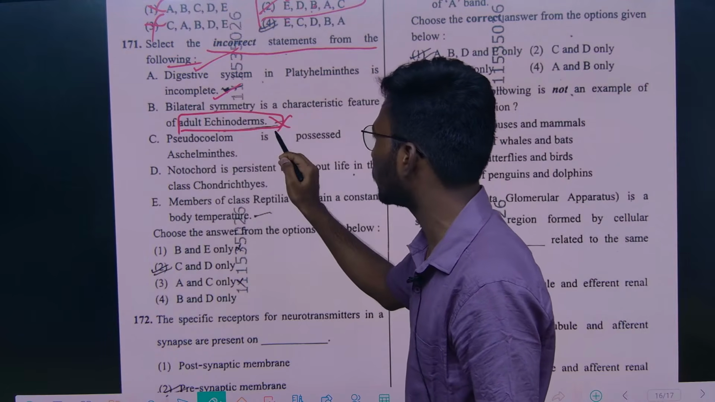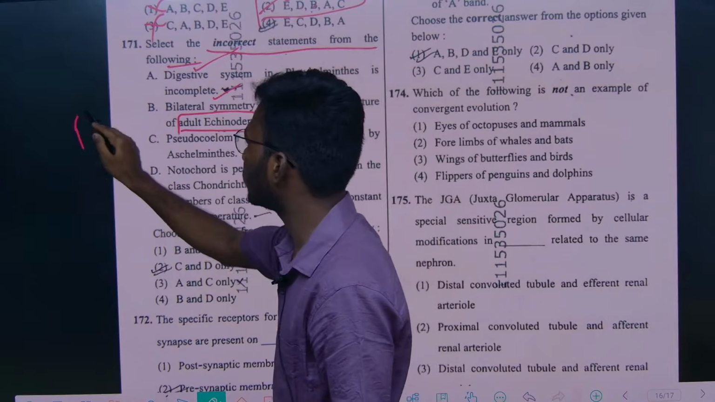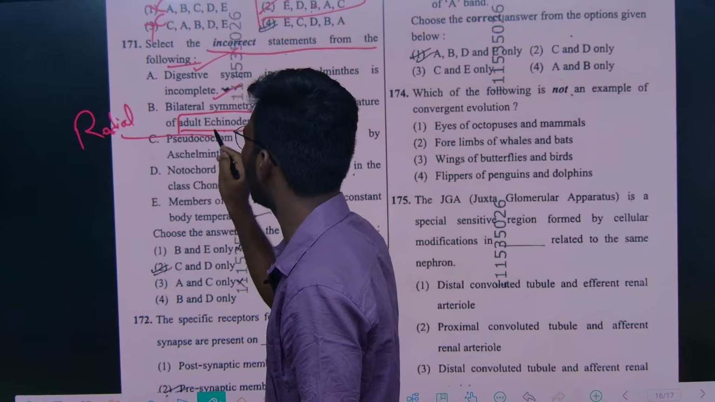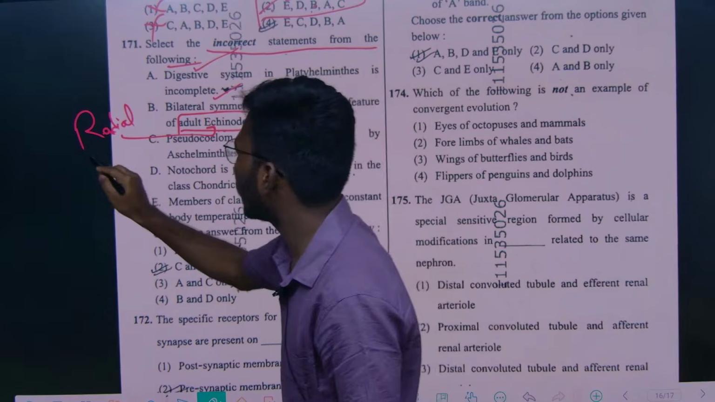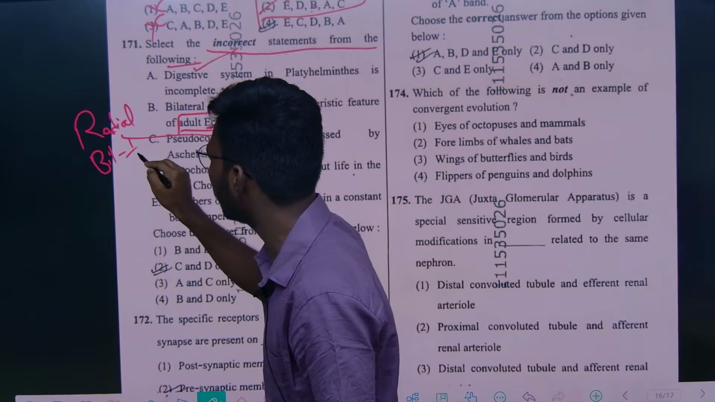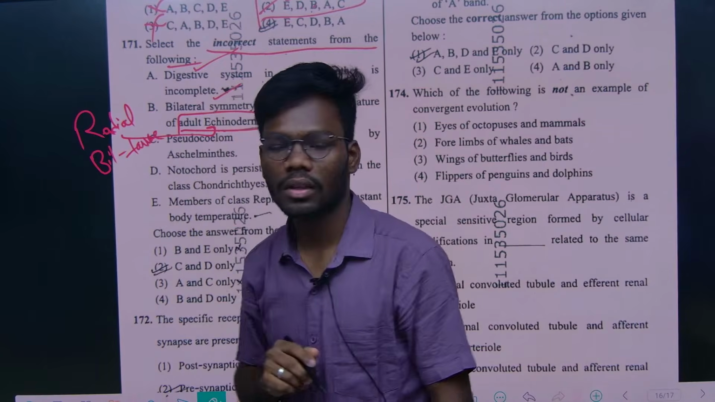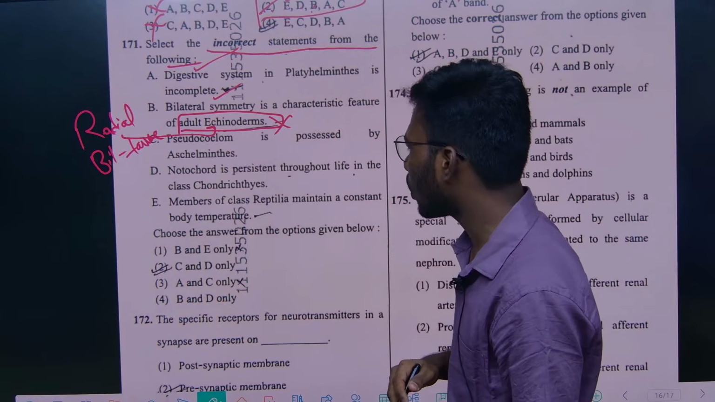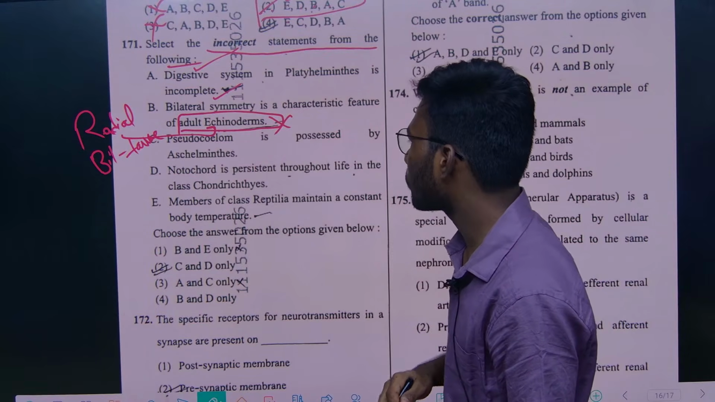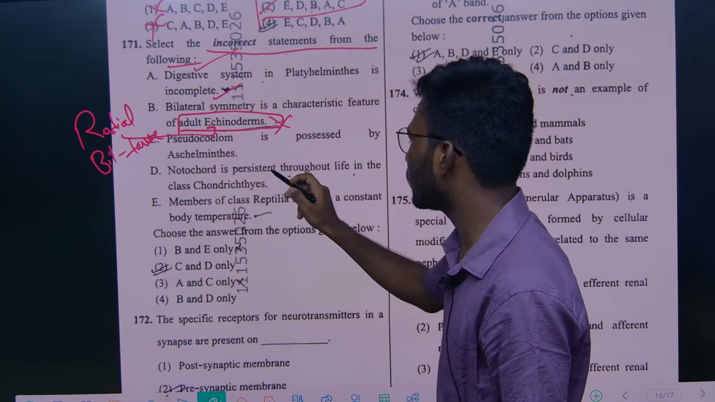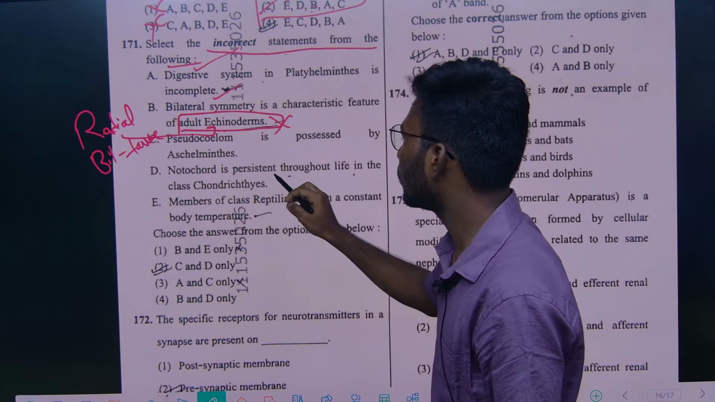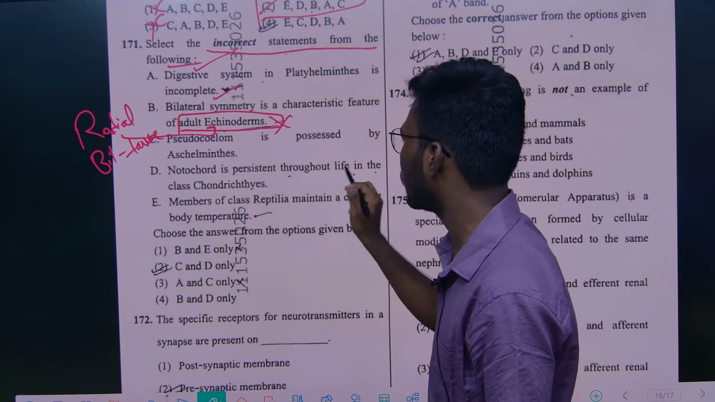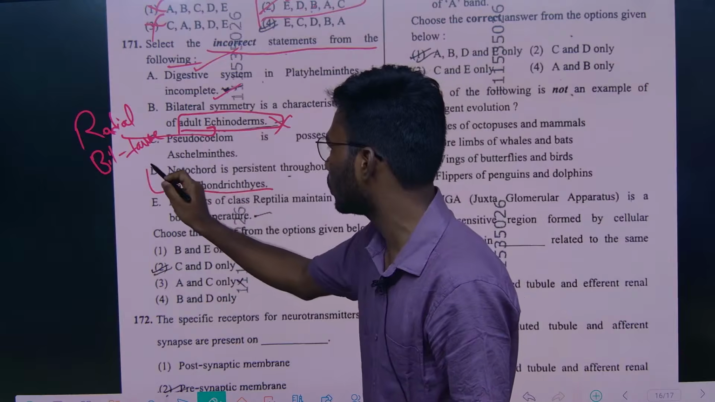This is the wrong statement. Radial symmetry is seen in adult echinoderms, whereas bilateral symmetry is seen in the larvae of these echinoderms, right? So option B will be the wrong statement. And notochord is present throughout life in the class Chondrichthyes. No, this is also a wrong statement.